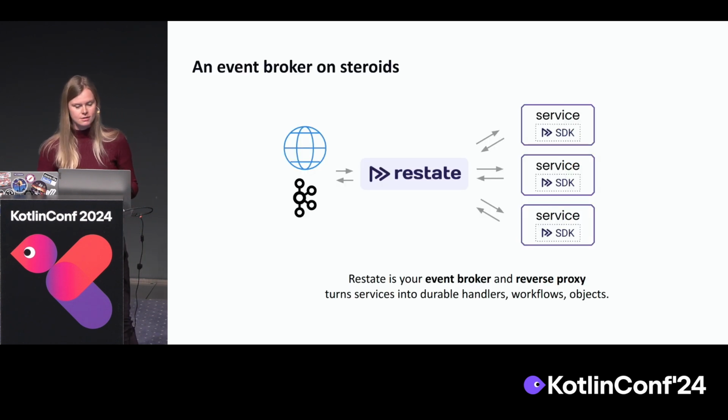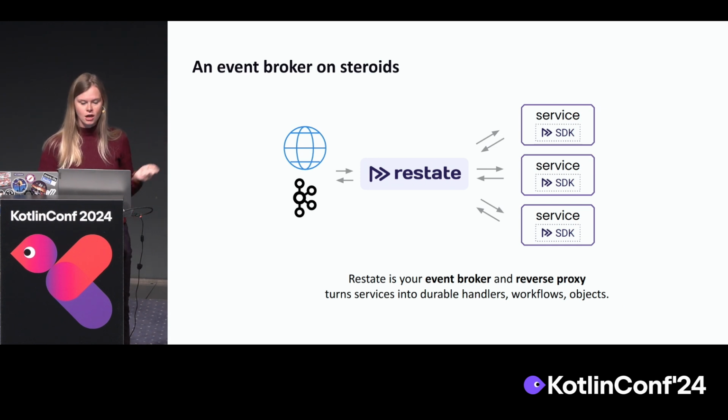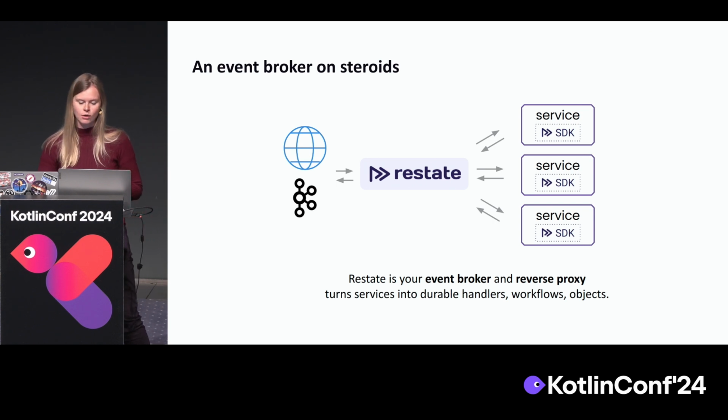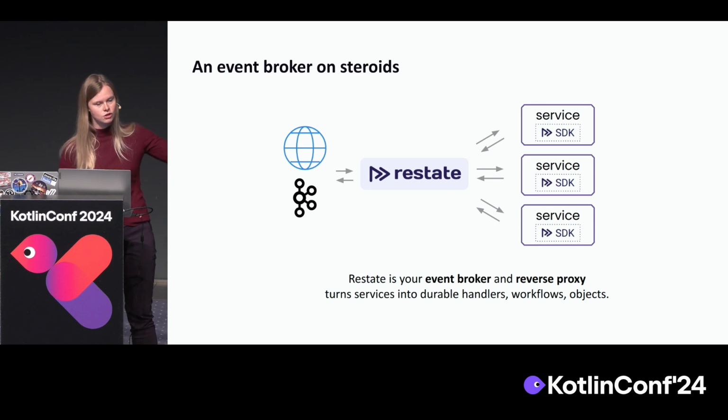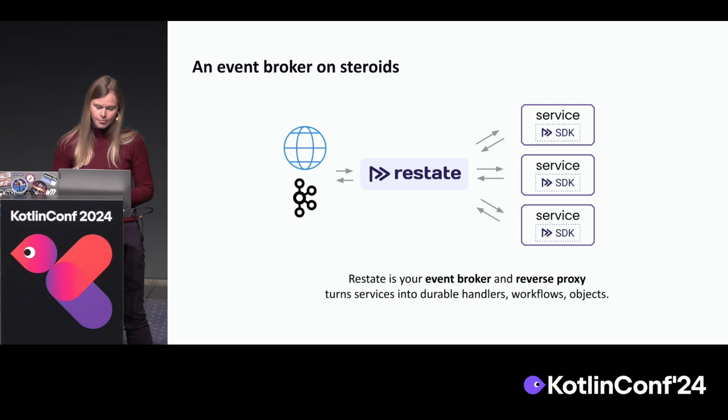So what you get then is basically the Restate server, which sits in the middle of all services, becomes like an event broker, a bit like a reverse proxy that turns the services that sit behind it into durable handlers or workflows or objects. And what happens is when one service calls another service, that call gets executed in the same way as what we showed before. So the nested calls from service to service to service, they all are guaranteed to run to completion.